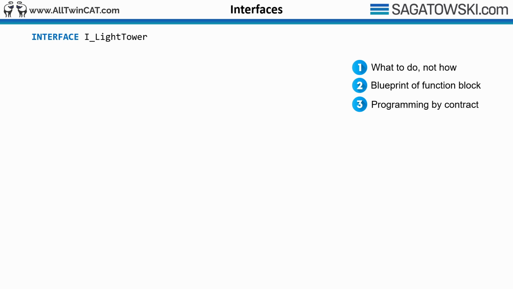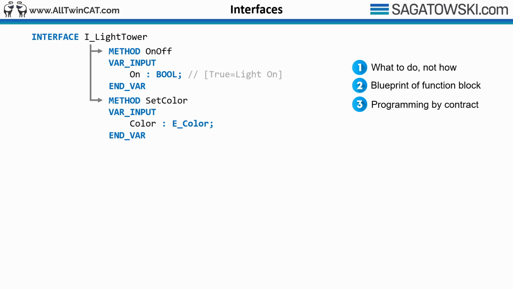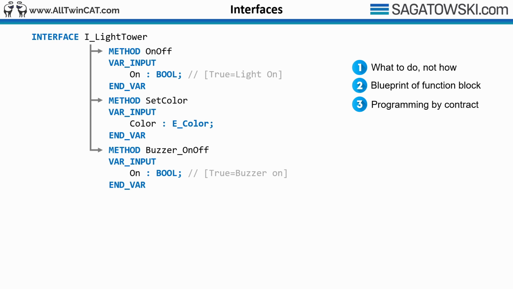An interface is defined using the interface keyword. In this example, we have an interface we call I_LightTower. With the interface, we describe the behavior for anyone that will actually implement the interface. One behavior might, for example, be that it's possible to power on/off the light tower. That is to enable the LEDs of it. Another one might be to set the color of the light tower, such as red, blue, and green. One additional one might be to enable or disable a buzzer or beeper of some kind. These three methods describe some of the behavior that all function blocks that implement this must follow.